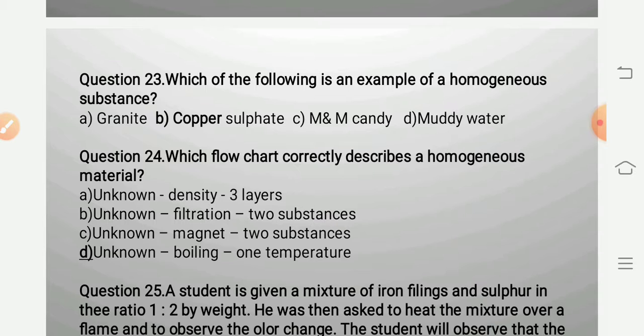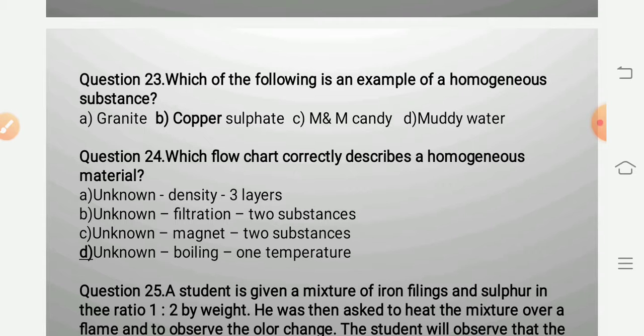Question number 24. Which flowchart correctly describes homogeneous material? Now we will go from A to D alternatives. These all are unknown. Therefore, we will see density unknown, then density and 3 layers. Means it is not homogeneous. It has 3 different phases. So it will be heterogeneous.